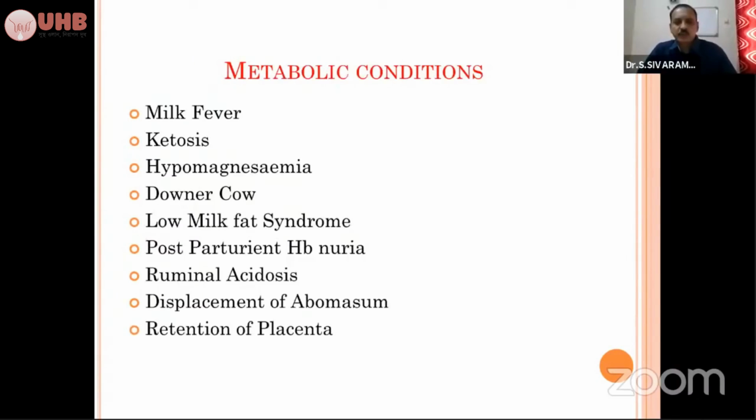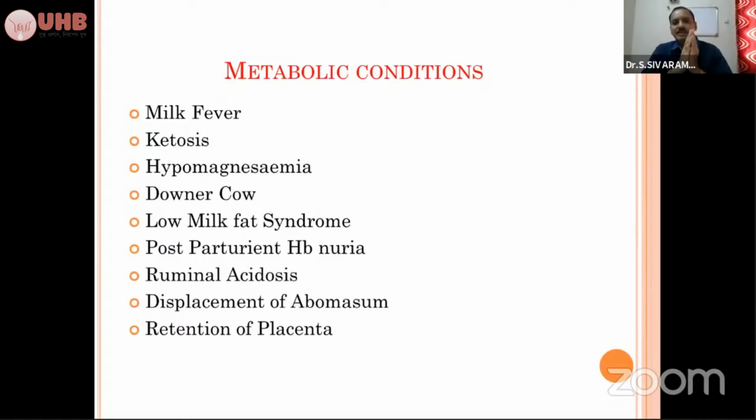As a veterinarian, we have to be confirmed in the diagnosis of 2 conditions. One is acidosis, another is ketosis. We have to be sure. Otherwise, if you diagnose a case of acidosis as ketosis and treat it with dextrose solution, the condition will be aggravated. And if you wrongly diagnose ketosis as ruminal acidosis, and instead of giving hypertonic dextrose solution you give sodium bicarbonate, that also will completely deteriorate the condition. These 2 conditions are entirely different and we have to be clear-cut in our diagnosis. That is the basic thing.